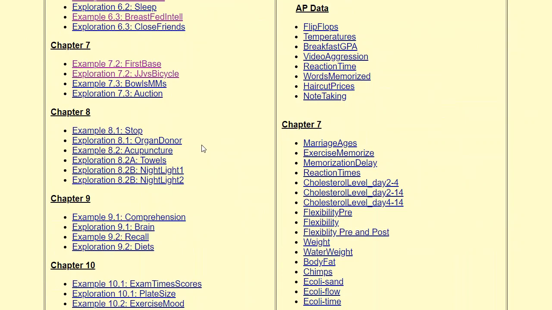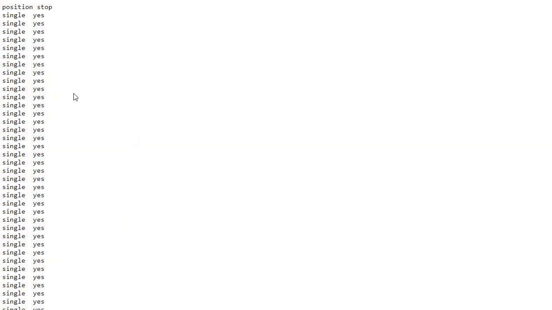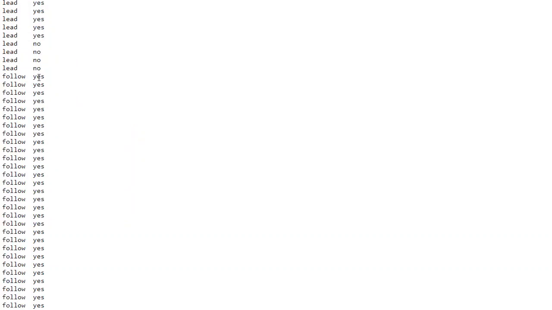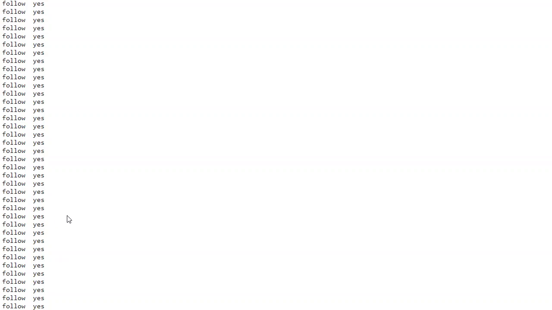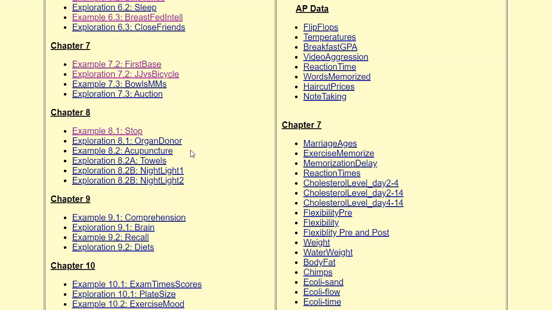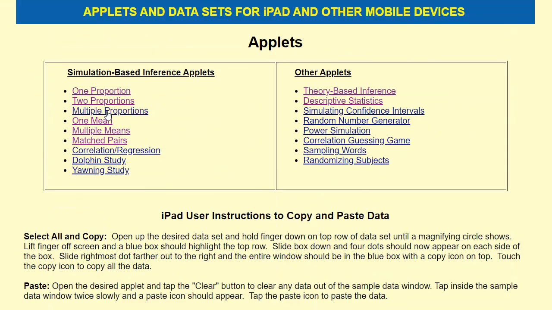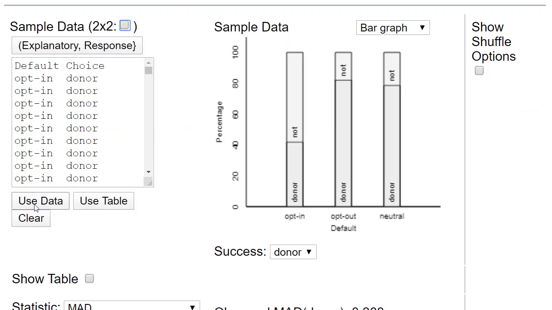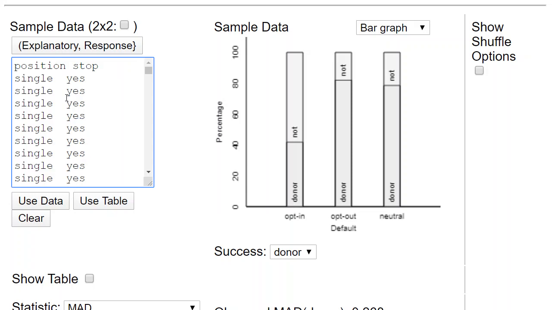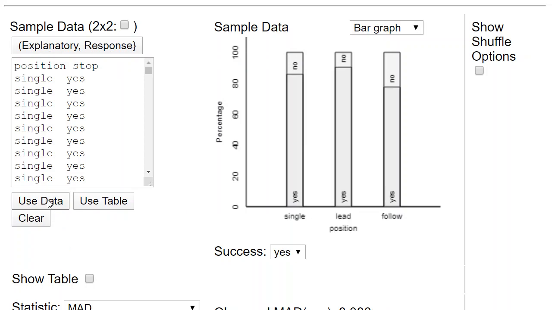So I'm going to go down here into the stop sign data, and it has all the data: whether they came as a single driver, stopped yes or no, lead driver stopped yes or no, follower stopped yes or no. We'll copy this, and then we'll go to the multiple proportions applet. We'll clear this out, and then we'll paste it in. And you'll see it says explanatory, response, and then we can click use data.